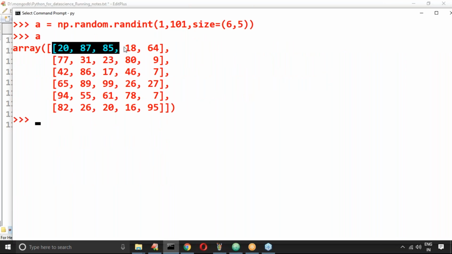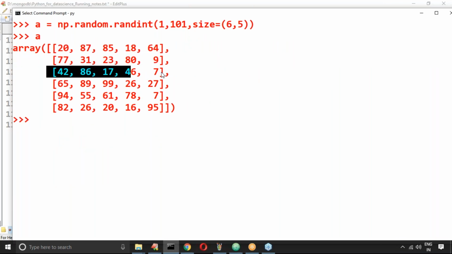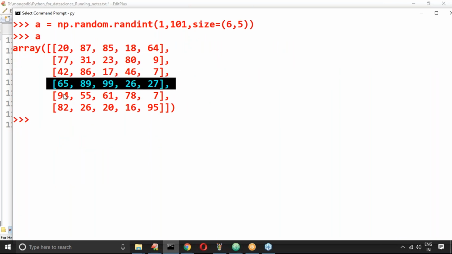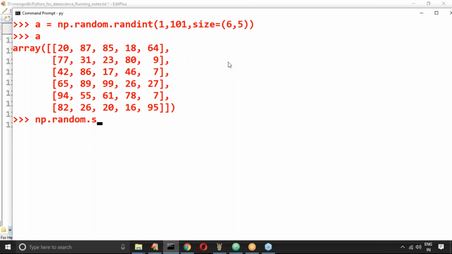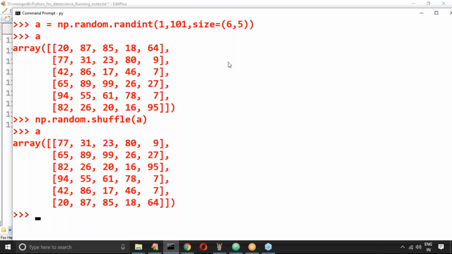Now the order of rows will be changed if I use shuffling, np.random.shuffle of A. Okay, perfect. Inline modification is happening.